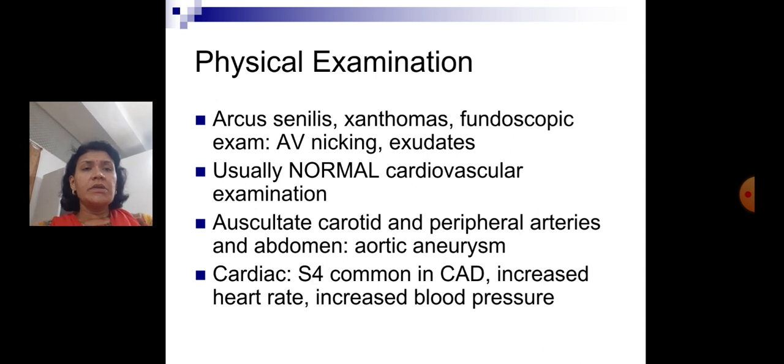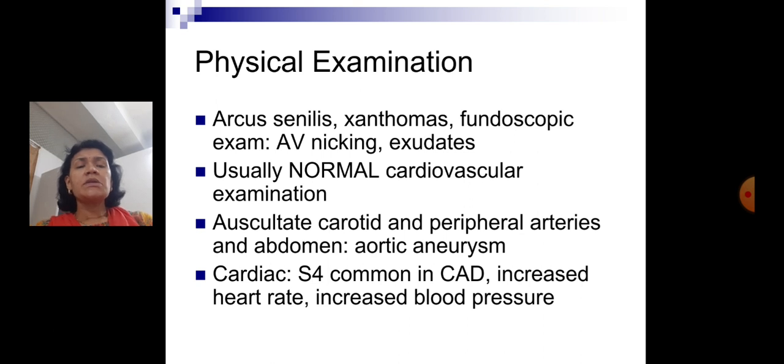Physical examination in atherosclerosis: the various features we can see on general examination are the presence of arcus senilis and xanthomas. On fundoscopic examination, there can be AV nicking and exudates.